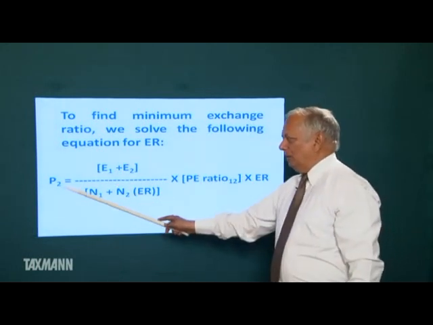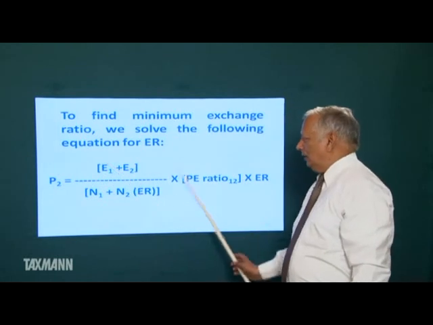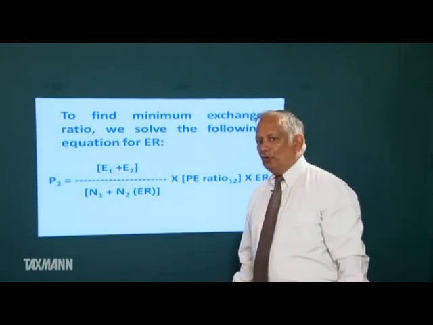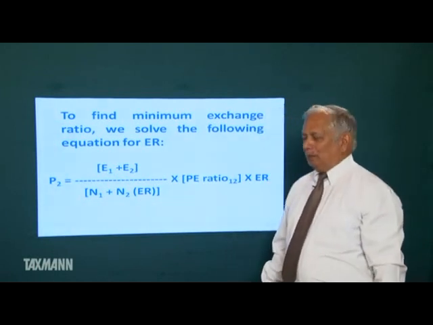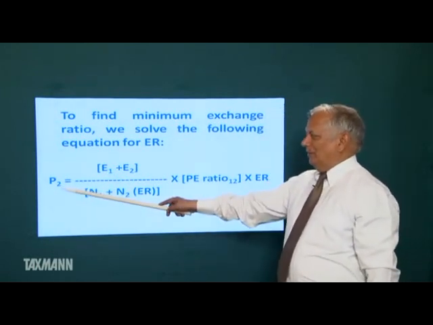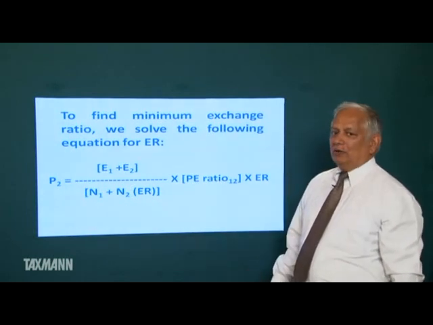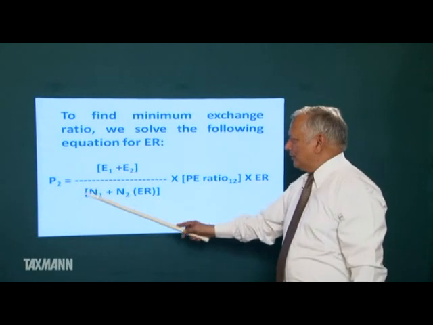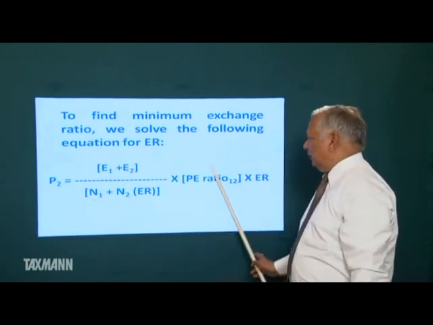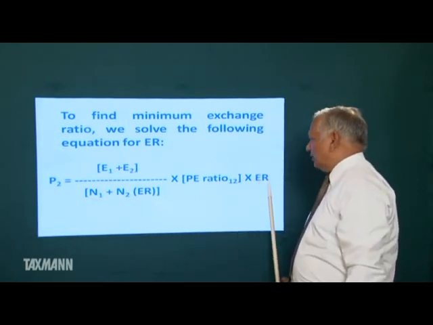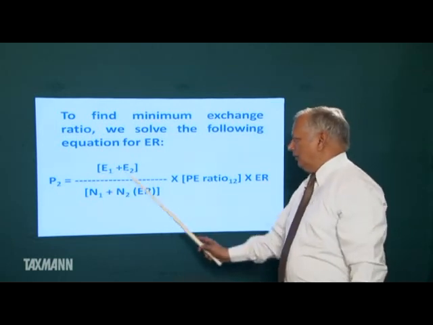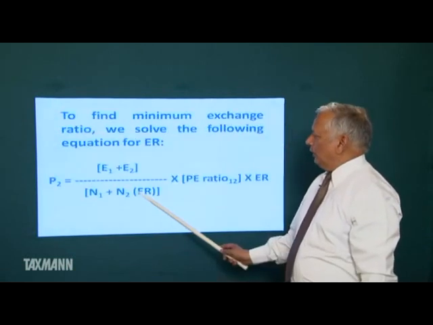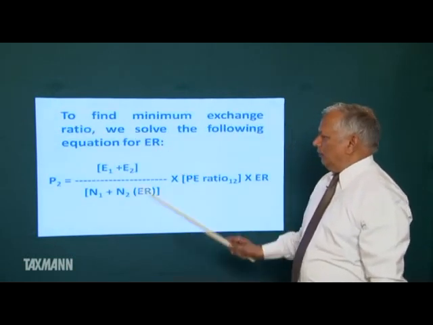This is my wealth before merger. This is my wealth after merger. Suppose I am holding one share of the acquired. At present my wealth is this. After merger I will get shares of the new entity. This is the market price per share of the new entity. I will get so many shares, so this will be my wealth after merger. This is my wealth before merger. Solving the equation for ER, we will get our minimum exchange ratio.